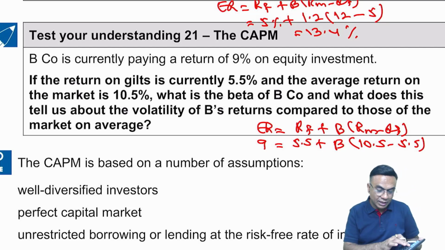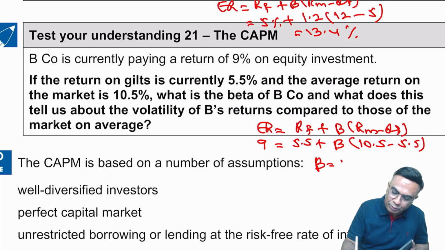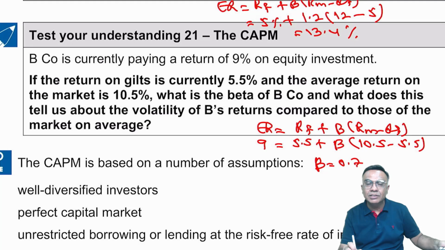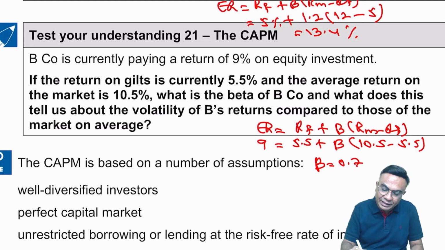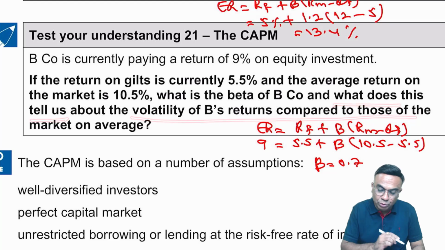So that will be 9 minus 5.5 and then you divide by 5. That comes to 0.7. You solve this, you will get 0.7. 0.7 is the beta. Now what does this 0.7 indicate? What does this tell us about the volatility of B's return as compared to those on the market?